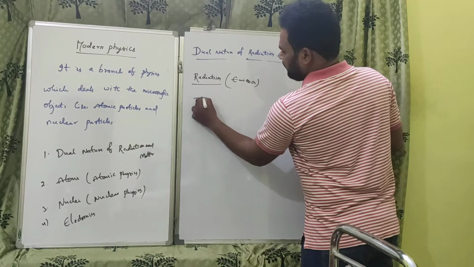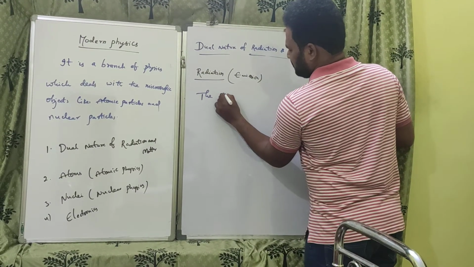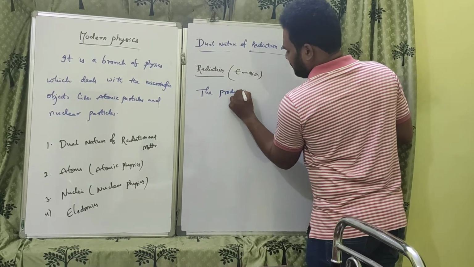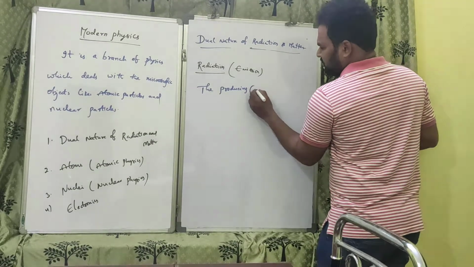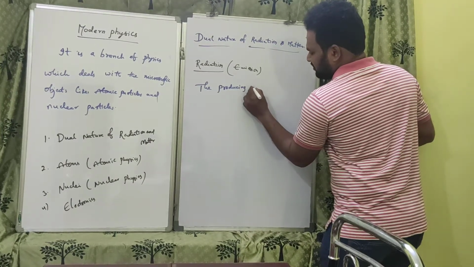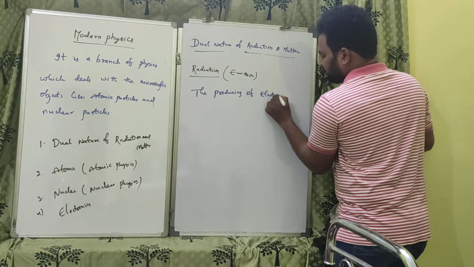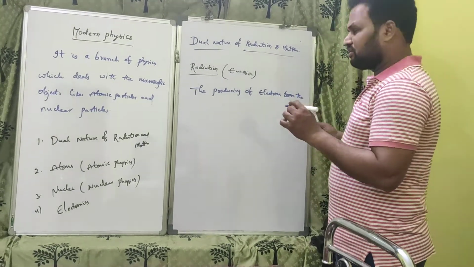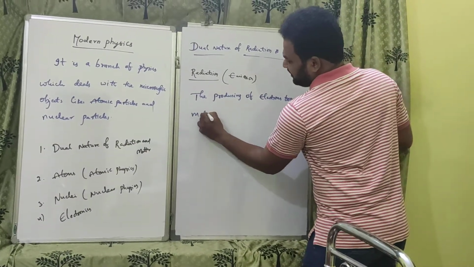The process of producing electrons from the metal surface.